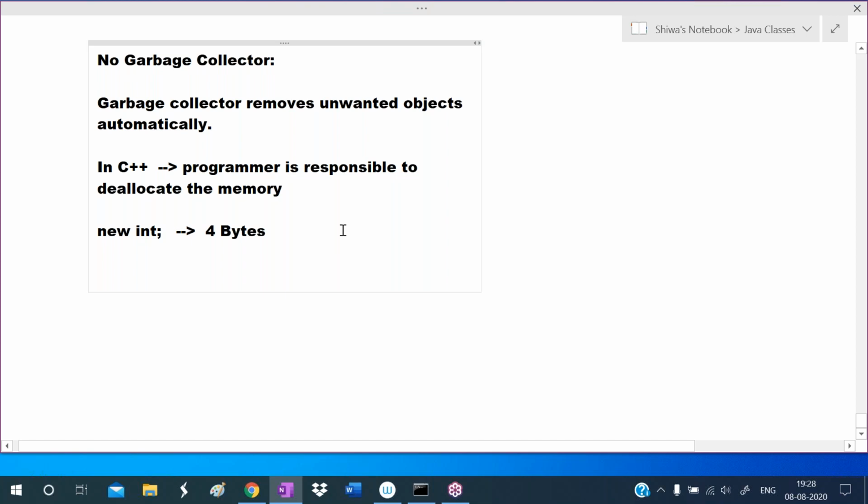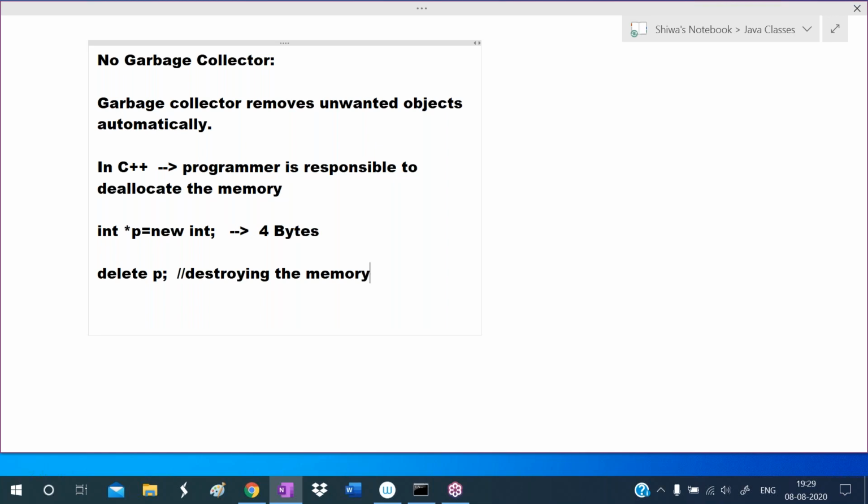So who has to destroy it? For this we give a variable name; we declare a pointer variable like this. Now 4 bytes of memory will be allocated. If you want to delete that memory, we are responsible for destroying it, so we write like this. Here we are allocating the memory, and here we are deallocating, destroying the memory. As a programmer we are responsible for both allocating and destroying memory.